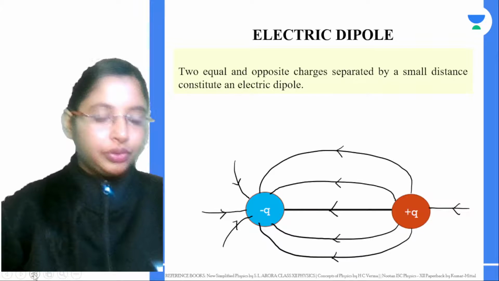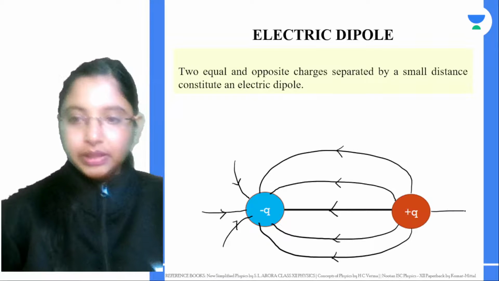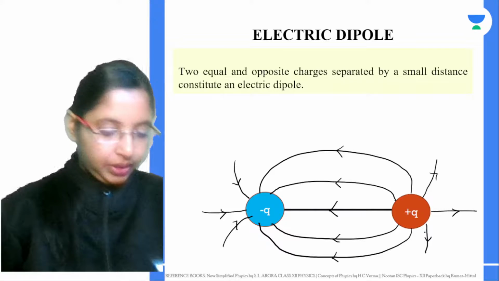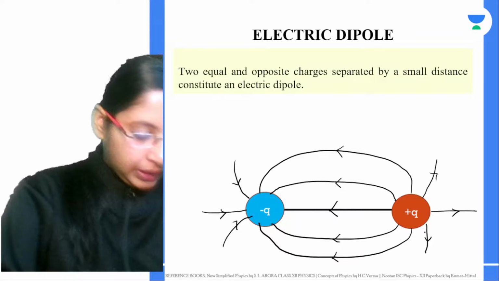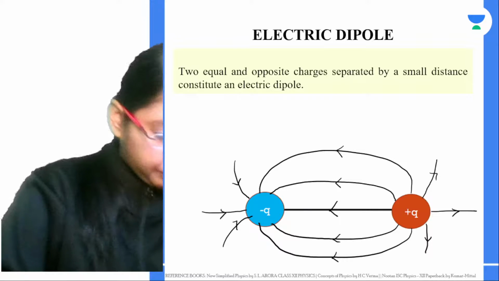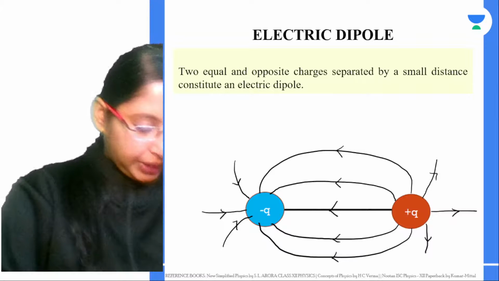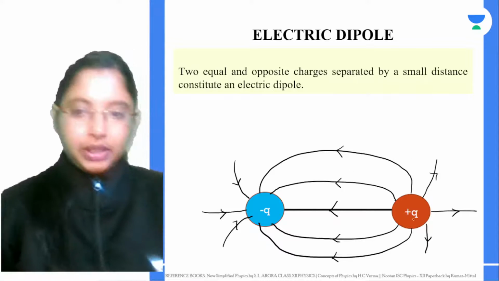Okay, so this is an electric dipole over here. If you have any doubts, you can ask me in the chat box.